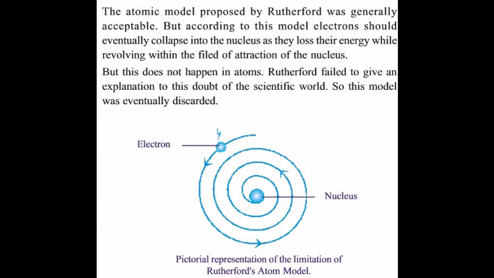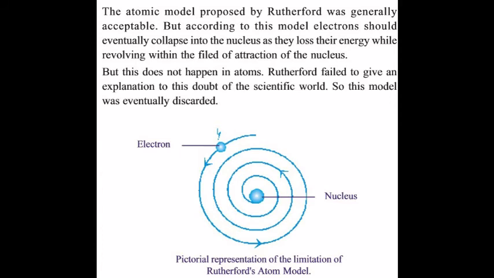Therefore, the energy of the electrons will get reduced and the path becomes a spiral as shown in the figure, and at last the electron will fall into the nucleus. Thereby the atom will collapse. But in the actual case, the atom cannot collapse.